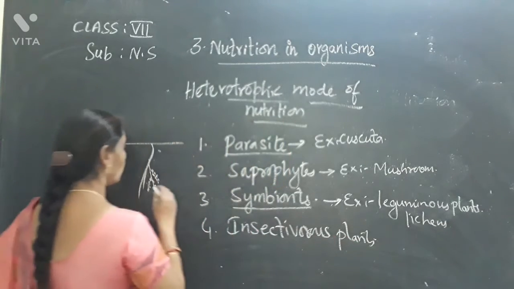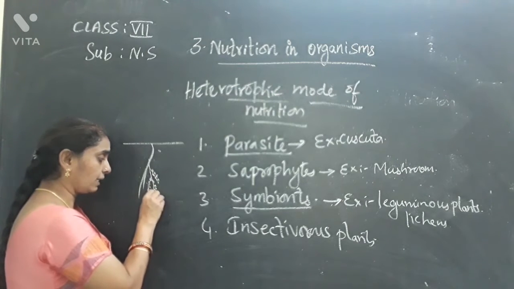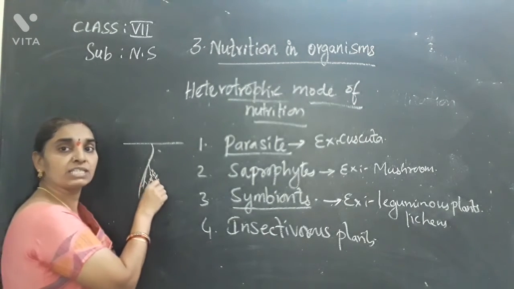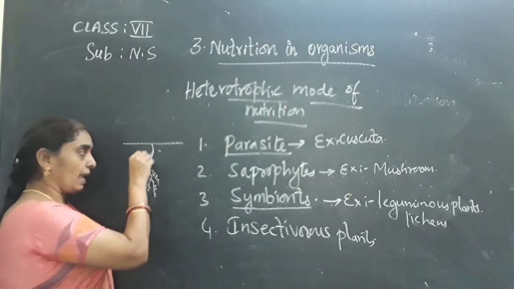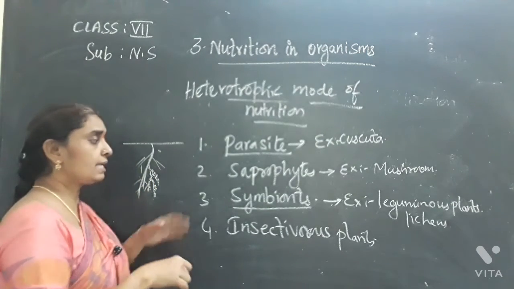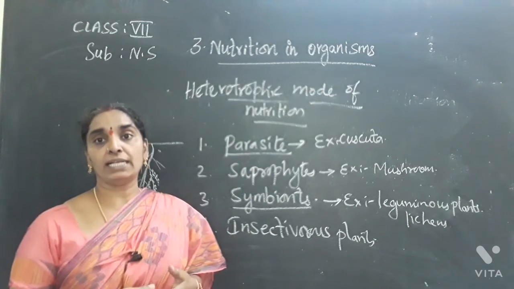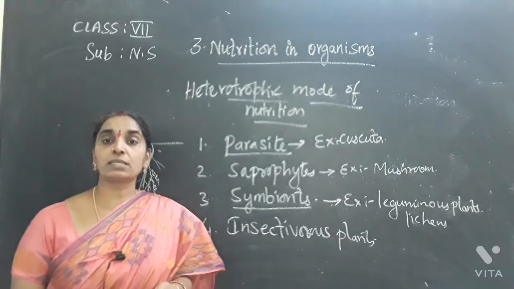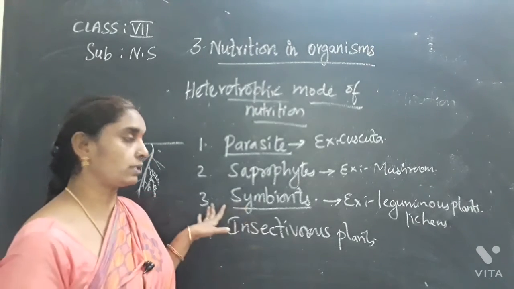So see here, groundnuts and beans contain bacteria present in their roots. The bacteria take shelter in the roots and give nitrogen to the plants. So here there is a symbiotic relationship for food and shelter between the two organisms. Two organisms exhibiting the symbiotic relationship are called symbionts.